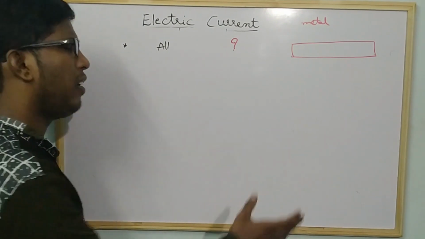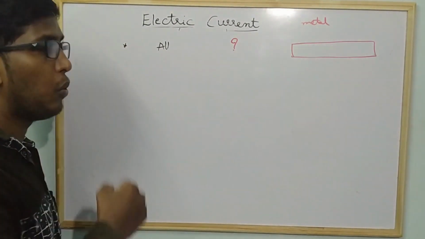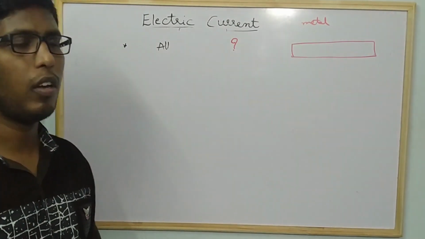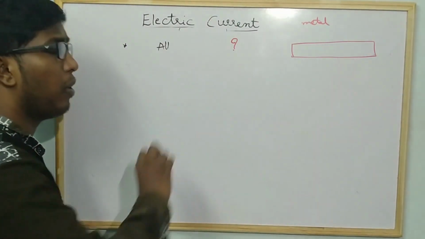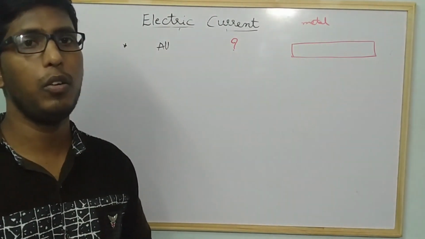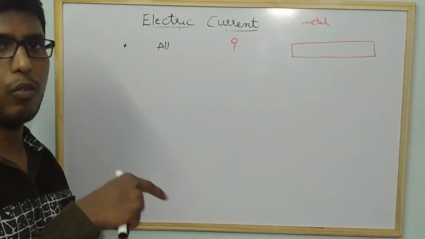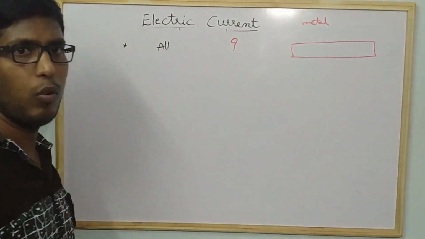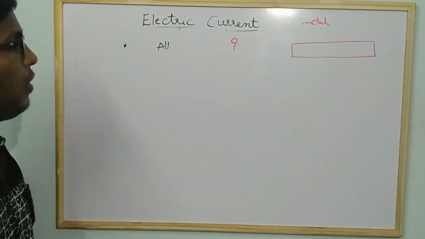In detail, the particle consists of atoms. I already said that matter is made up of atoms. That atoms consist of protons and neutrons, and the electrons will revolve around that nucleus.